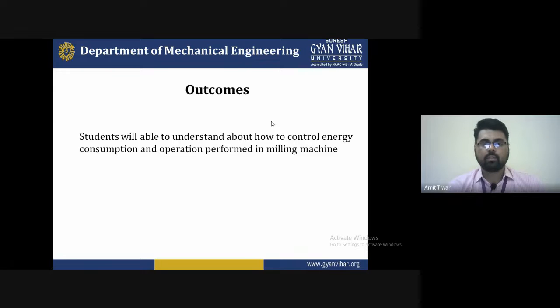At the end of the lecture the students will understand fully the processing for controlling energy consumption, what technique we adopt so that energy is saved, and how we operate the metal cutting process in milling. What are the criteria to cut the material in the milling machine? These are the standards we will discuss in the lecture, so that students can understand properly at the end.